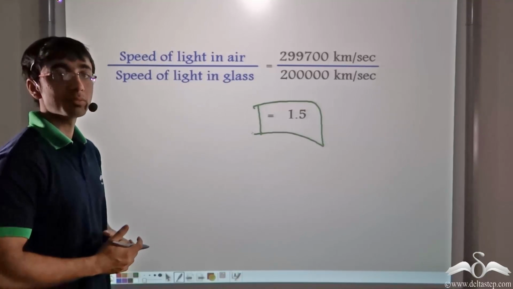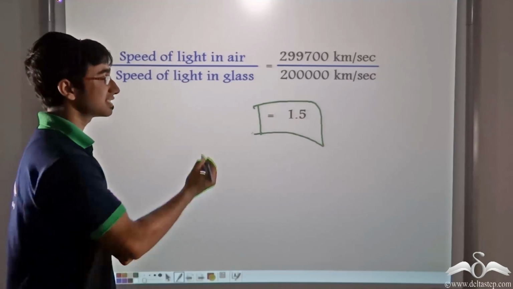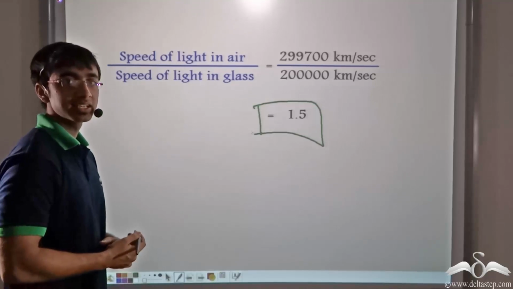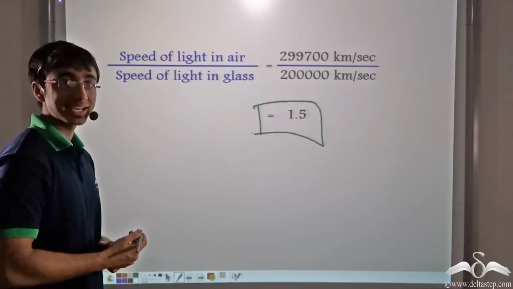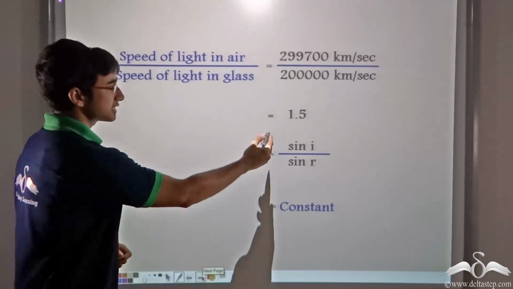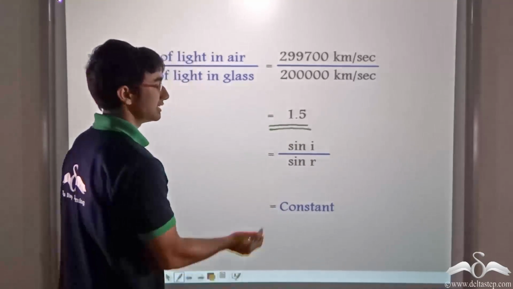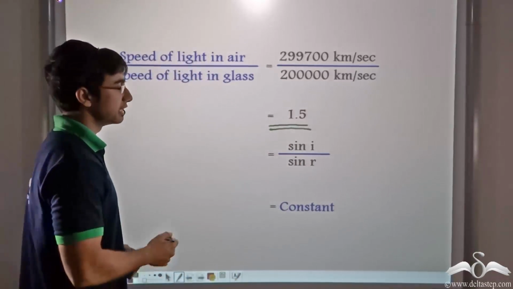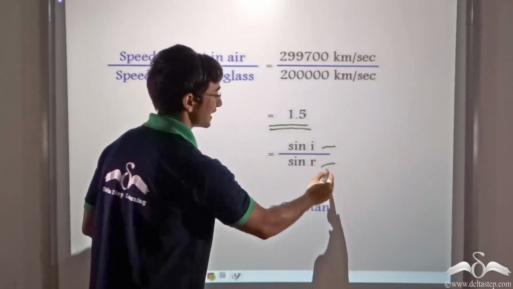And if you recall from our previous lecture, this is the same value as we obtained if we took the ratio of sin i and sin r. Thus, this value 1.5 is equal to the value we obtained if we took the ratio of sin i and sin r.